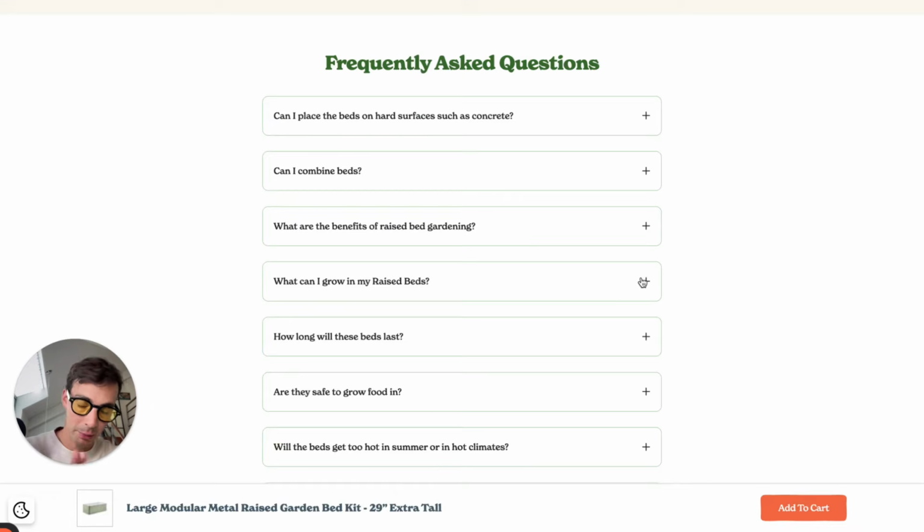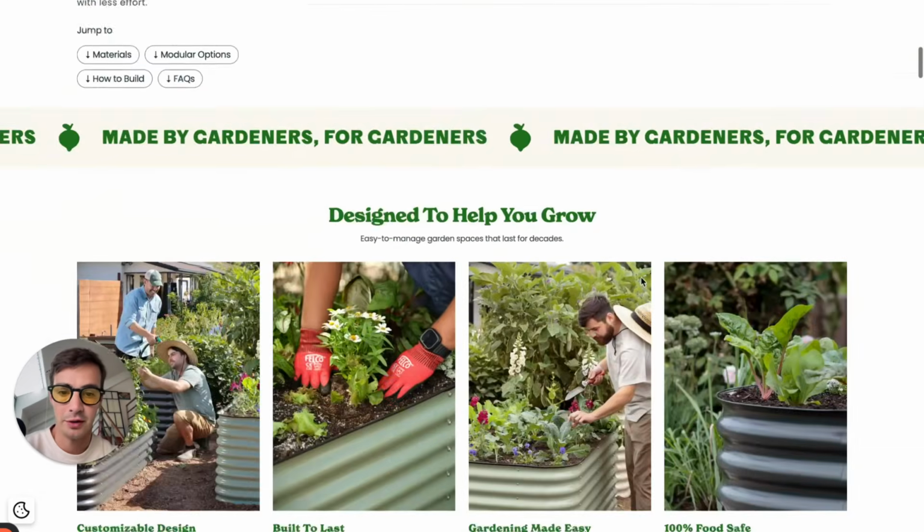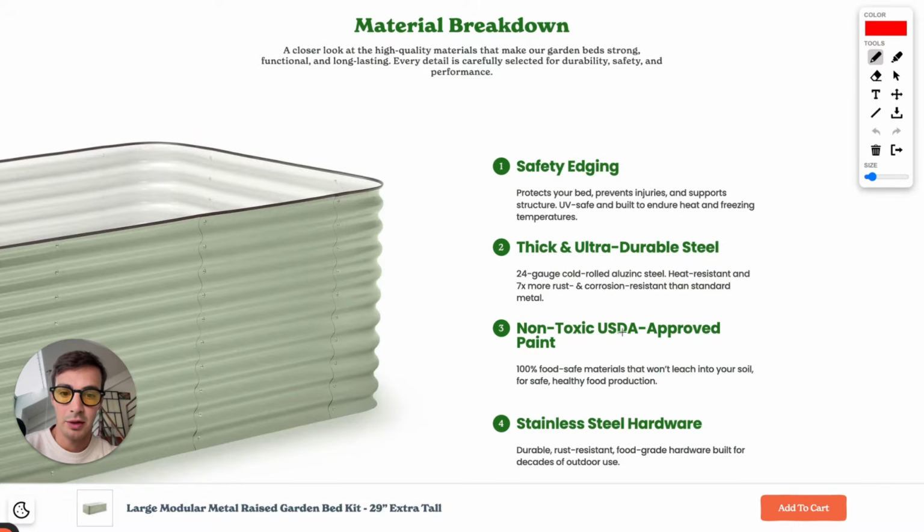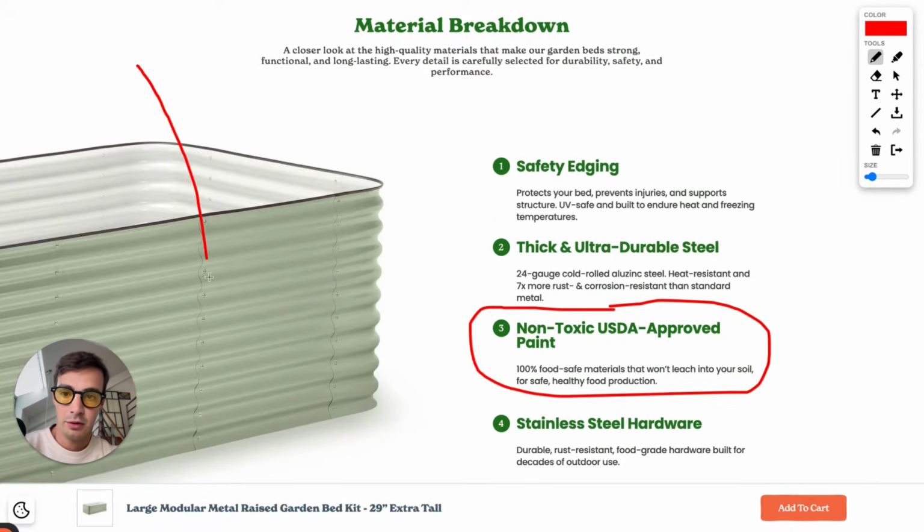And here's what I mean. I'm going to give you a couple of examples from the page right here. For example, this right here. Having this stuff right here is immensely valuable. Just a thing that says non-toxic USDA approved paint. Because you never know, let's go into ChatGPT again, you never know if someone's searching for, hey, I just got into gardening, I bought a wooden garden bed, but the rain messes it all up, and it's been a year, and I need a new garden bed.